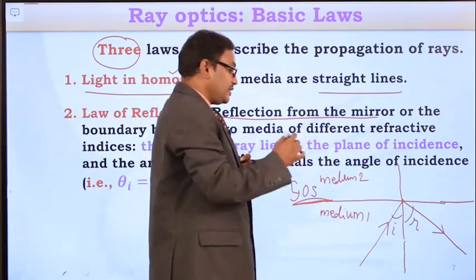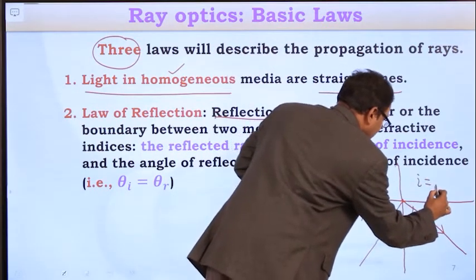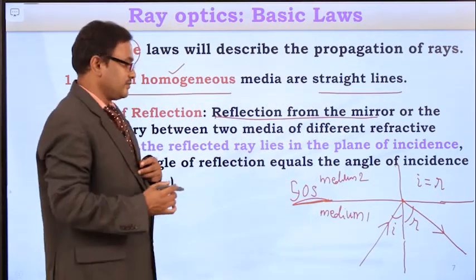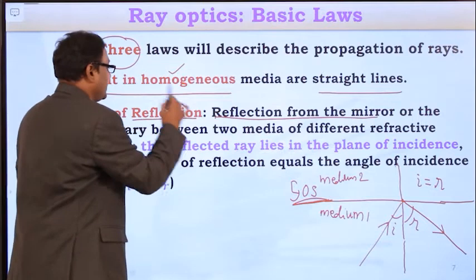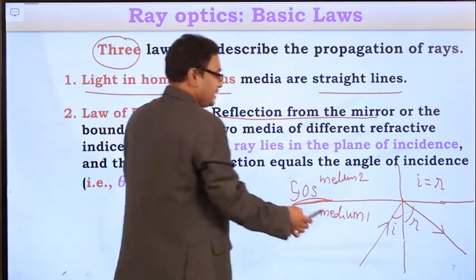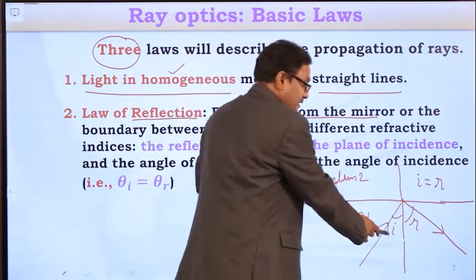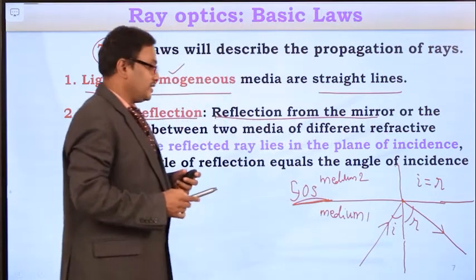So in that particular case, the angle of incidence is equal to the angle of reflection. If the light ray is reflecting in the same medium, the angle of incidence is equal to the angle of reflection. This is the second important law.